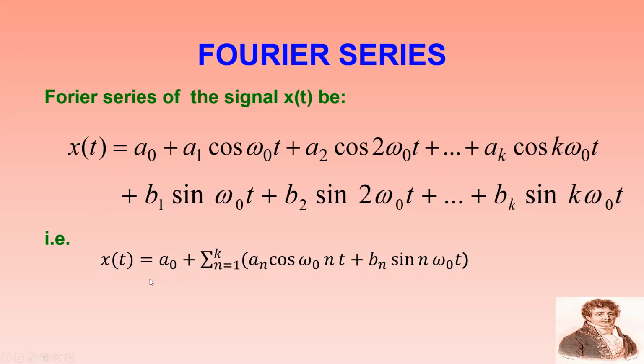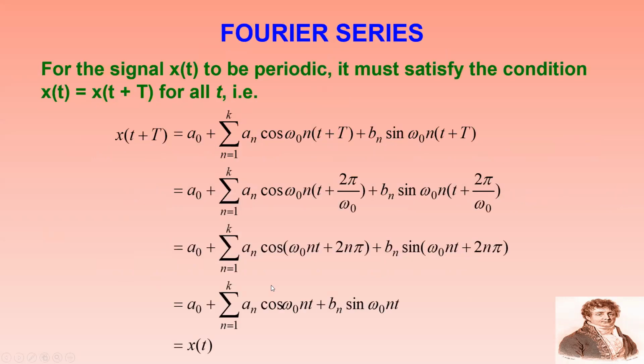In a simple way, I can write x of t as a0 plus sigma n equal to 1 to k of an cos n omega naught t plus bn sin n omega naught t. So this is the simple Fourier series expansion whenever a signal is given, where a0, an, bn are the coefficients of the Fourier series.